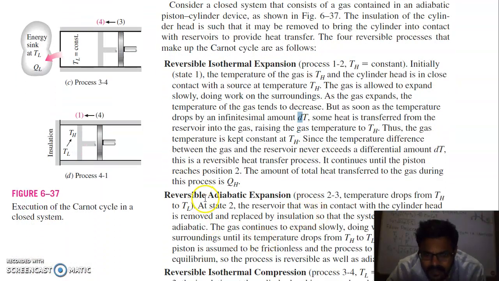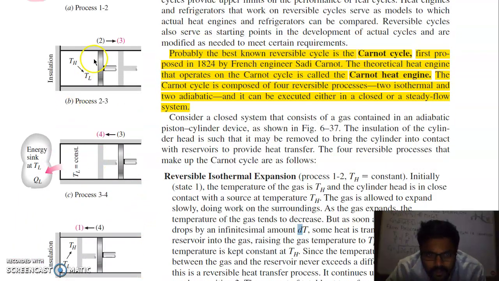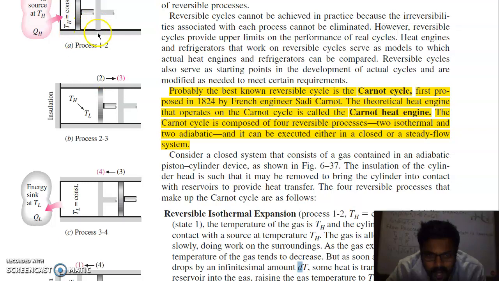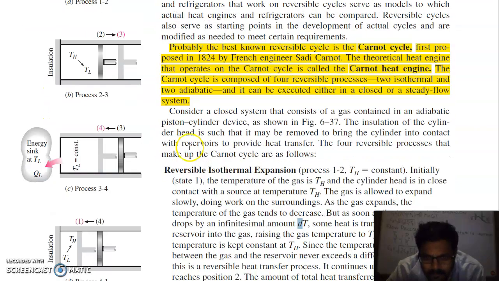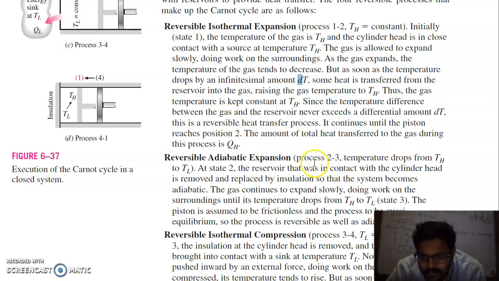Next process is your reversible adiabatic expansion, process 2 to 3, shown here in the diagram. Up to here, this is the 1 to 2 process. Now this piston will be further expanded, but before the piston starts to expand, this part is fully insulated. In process 2 to 3, the temperature drops from TH to TL.